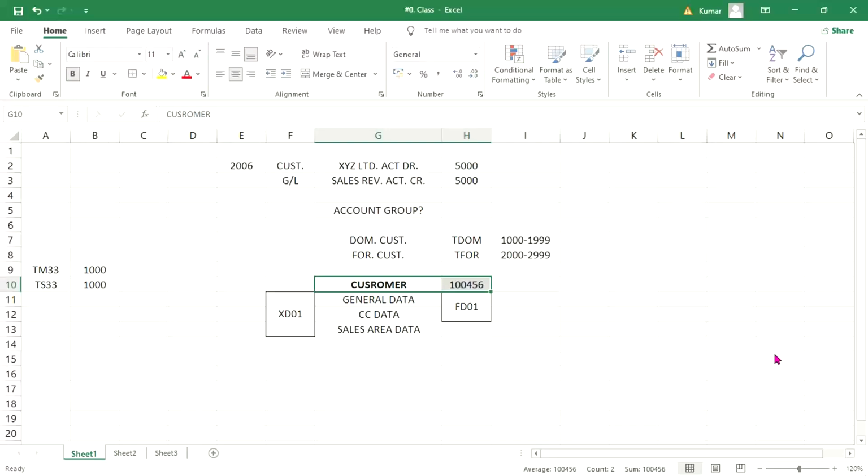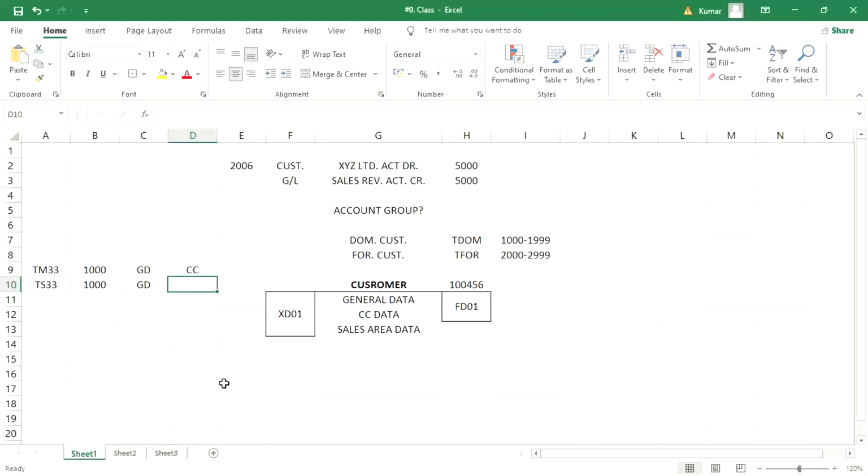What he is saying is that extension means general data is already available. For Tata Motor we have general data and company code data created. For other company codes, the general data is available by default, and the company code data must be added.